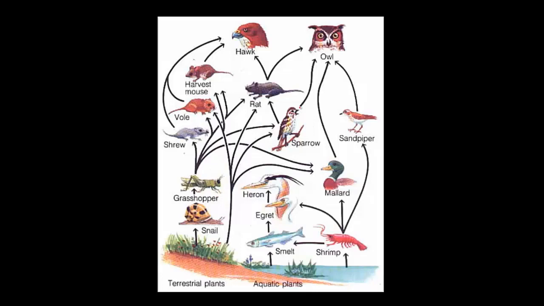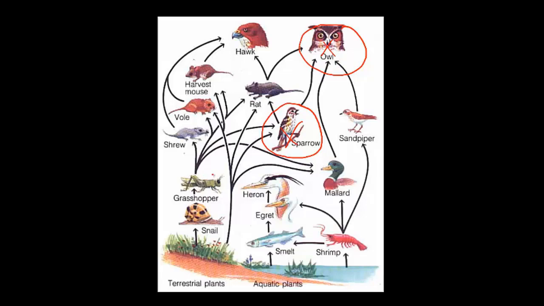We have a sparrow that looks like it's in the middle of the food web. Now, if that sparrow population were to decline, if all of the sparrows got sick and disappeared, then that owl is going to be affected as well. The owl's not going to have enough food to eat, and so the owl population is probably going to decline.